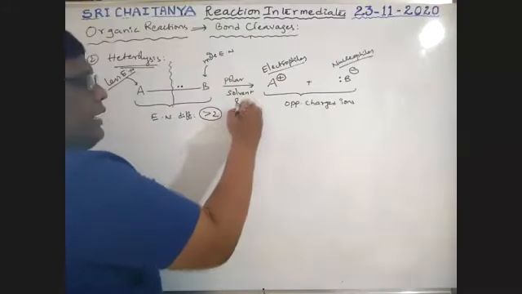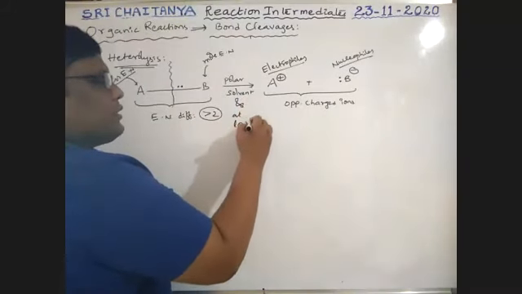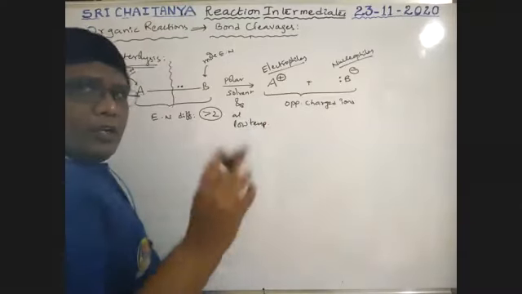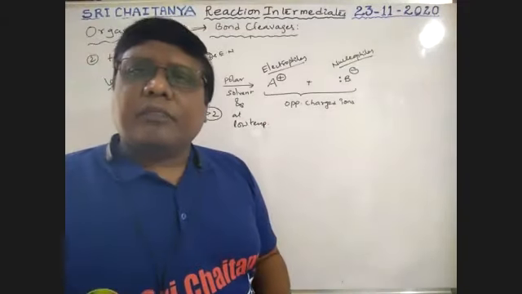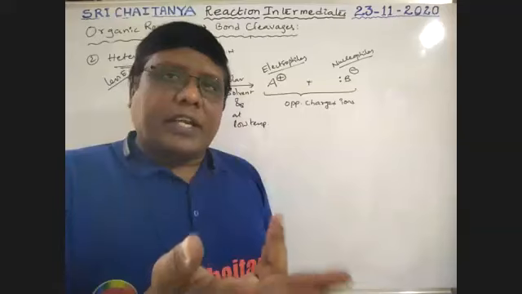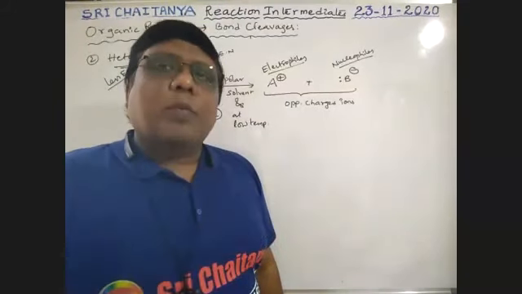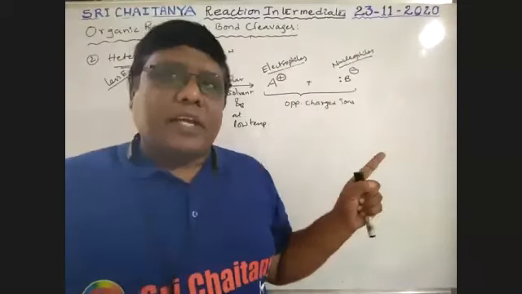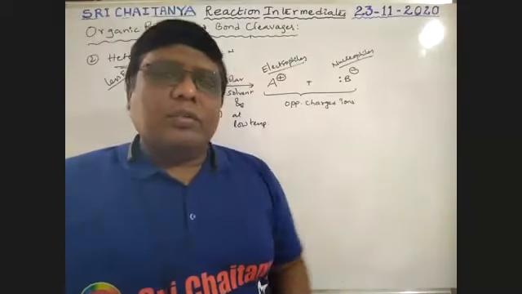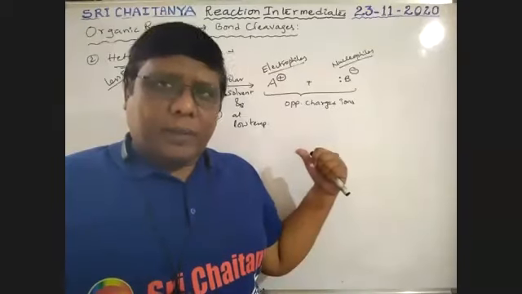And it takes place at low temperature, boys. If the temperature is increased, it automatically leads to homolytic cleavage, because high temperature leads to homolysis, but low temperature is sufficient here.